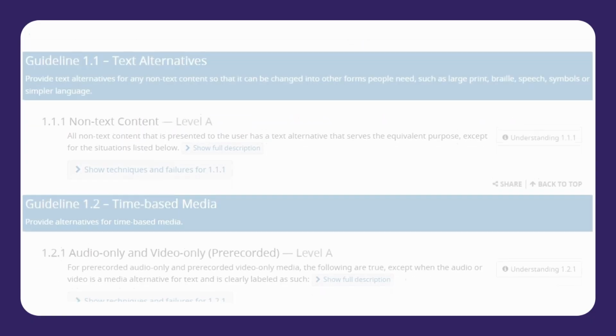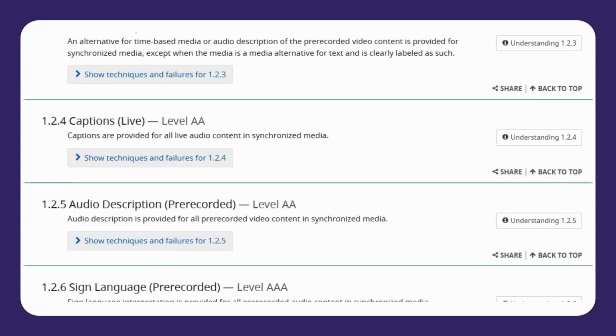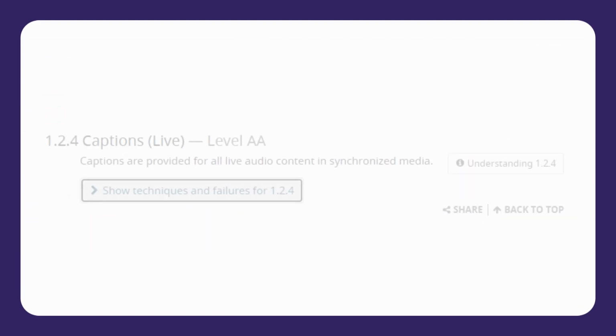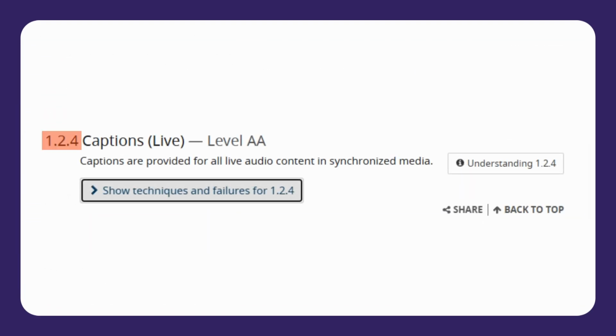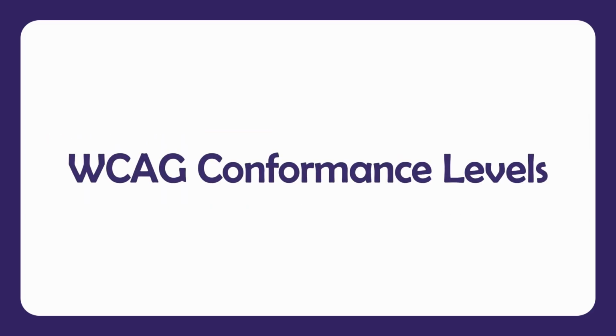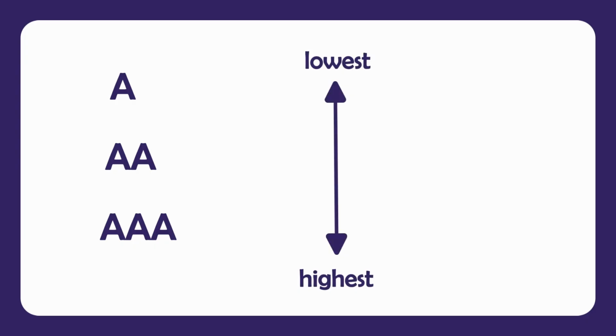All of these concepts are then broken down into individual guidelines. WCAG 2.0 has 78 in total. Each guideline has a reference number, a name, requirements, and a conformance level. Each guideline is categorized into 3 levels of conformance in order to meet the needs of different groups and situations. These levels are A, AA, and AAA, with A being the lowest level of conformance and AAA being the highest.